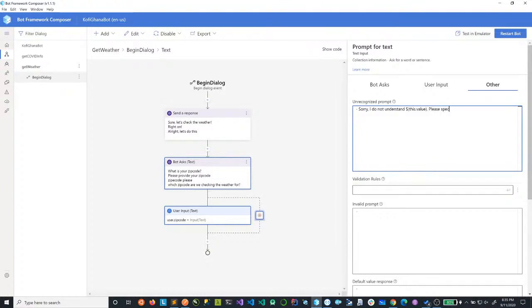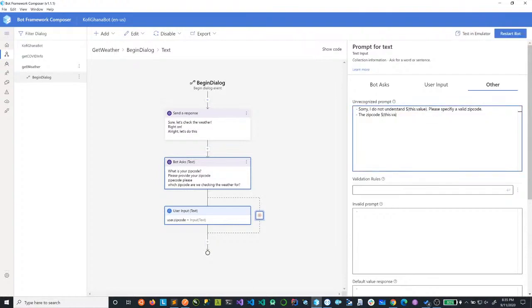Please specify a valid zip code. Let's just leave it here. And then I can add another one. I can say, the zip code, again with a dollar sign, and then we can use this dot value.